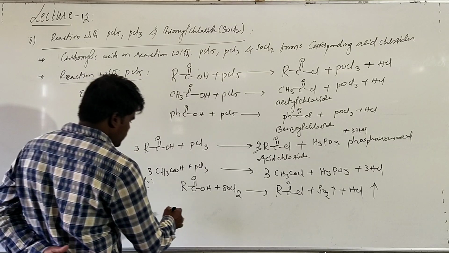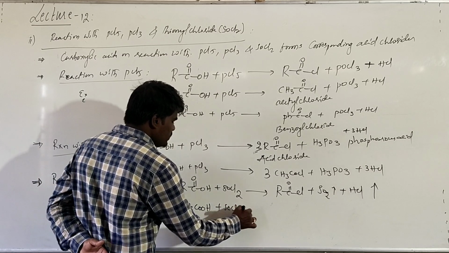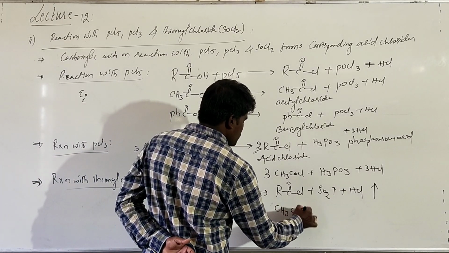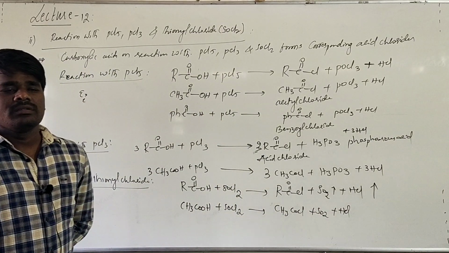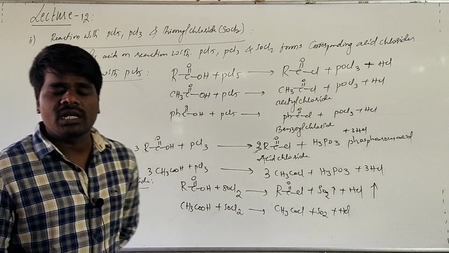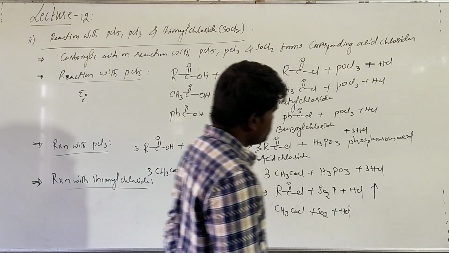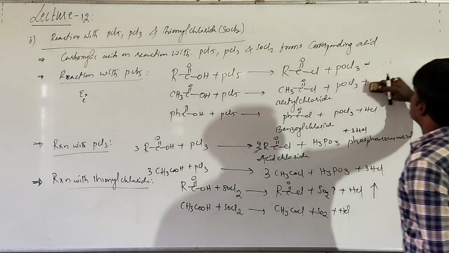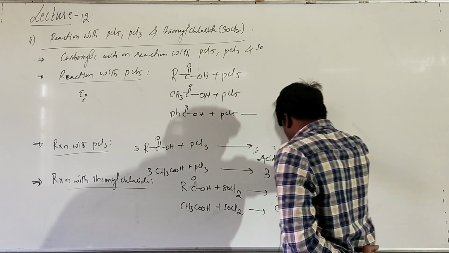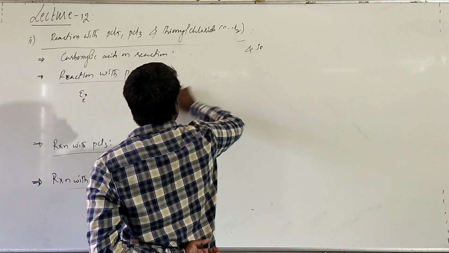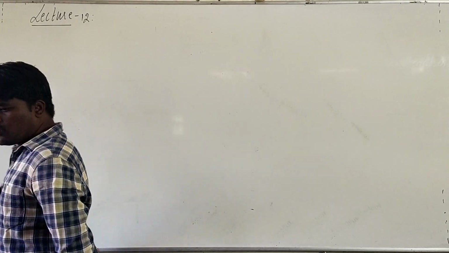So here also you can take an example: if you treat acetic acid with thionyl chloride, it will give acetyl chloride plus sulfur dioxide plus HCl gas. This is another reaction of carboxylic acid due to the cleavage of the OH bond. Hope it is clear so far.